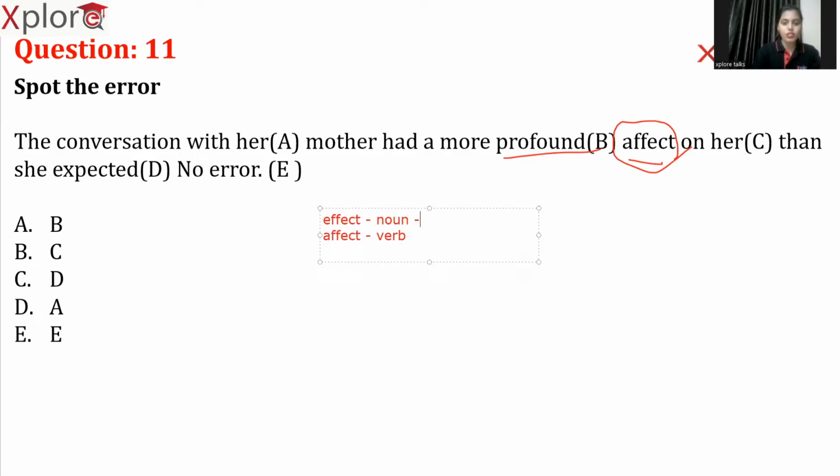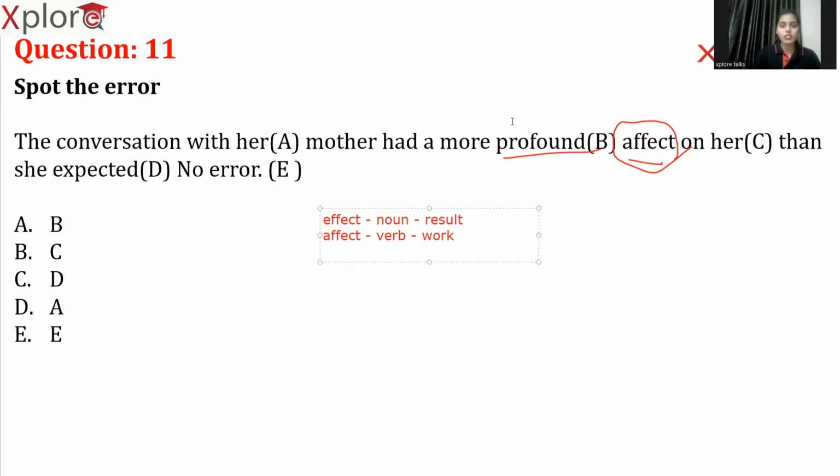Effect talks about the result of an action, whereas affect talks about how an action happens. For example, the rain affected the people, or the weather affected the people's mood. Whenever we are talking about a verb or an action, we use the term affect. It refers to the action, what's happening over there.